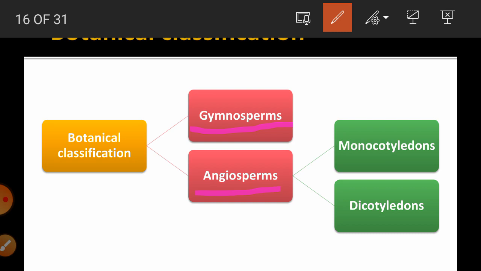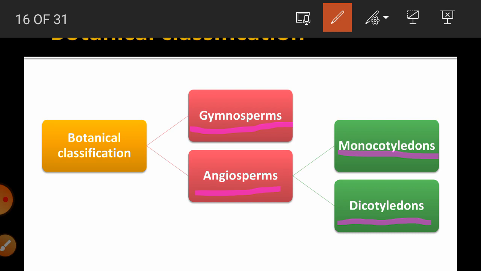These angiosperms are again divided into two types, monocotyledonous plants and dicotyledonous plants. This is another classification on the basis of cotyledon. We have two types, monocotyledonous and dicotyledonous.